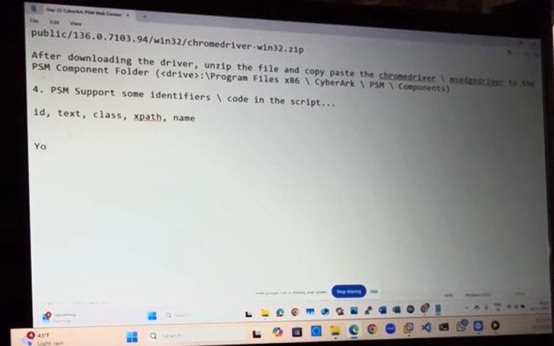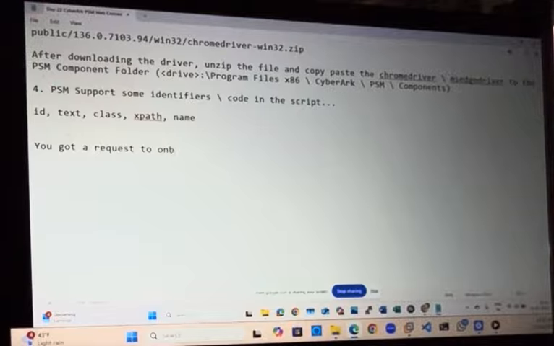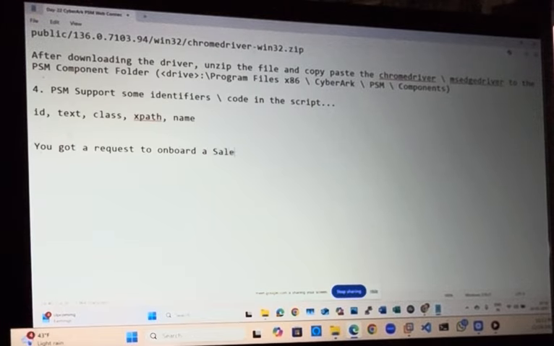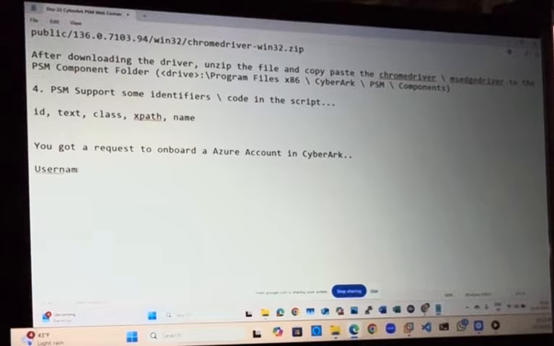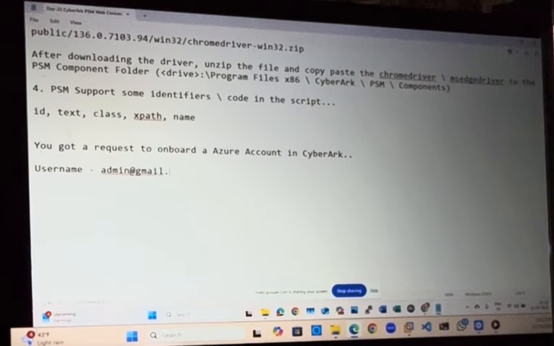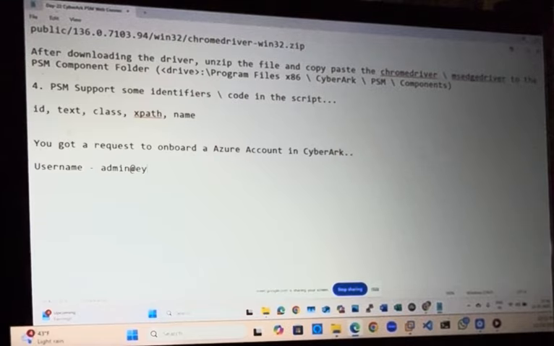Let's say you got a request to onboard a Salesforce, or let's say an AWS account or Azure account in CyberArk. As per the details, the username is something like admin at gmail.com, or let's say ey.com.